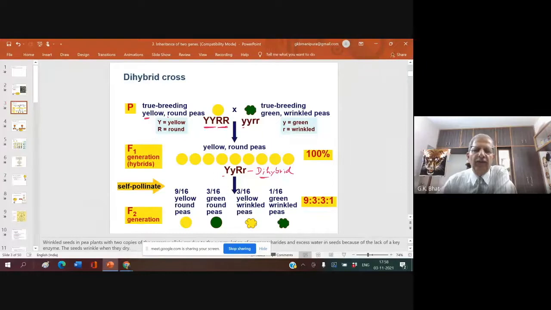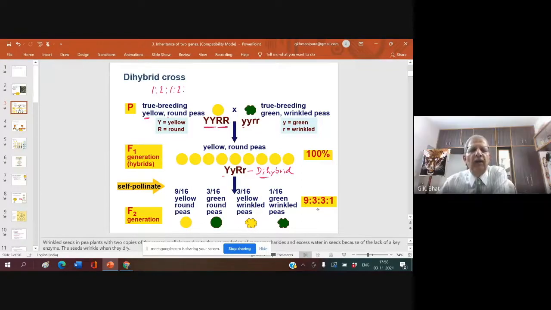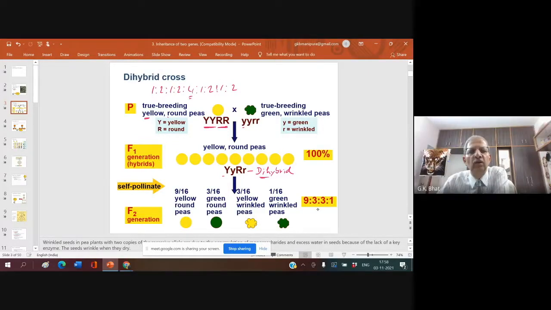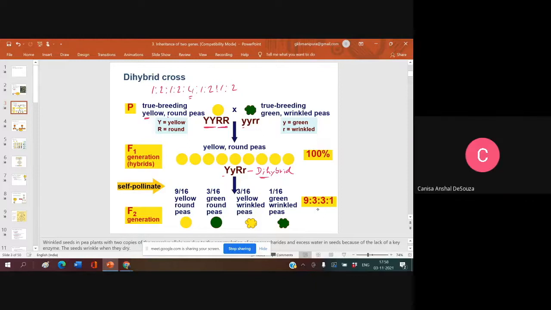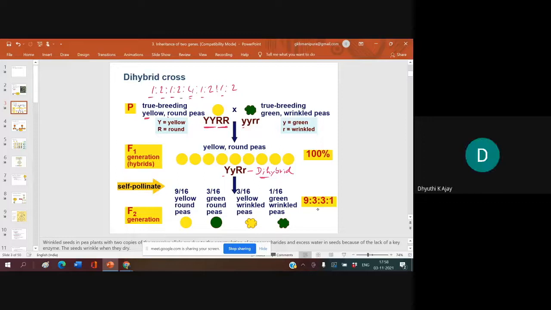Who will tell me what is the genotypic ratio? 1:2:1:2:4:2:1:2:1. Okay, I would like to put it like that. Now the question is, how many times do you have 4? Once. How many times do you have 1? Four times. How many times do you have 2? Four times.